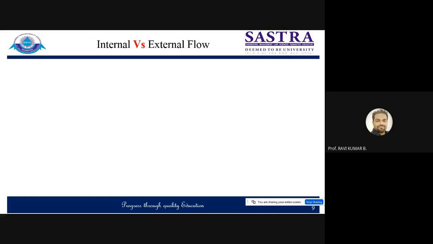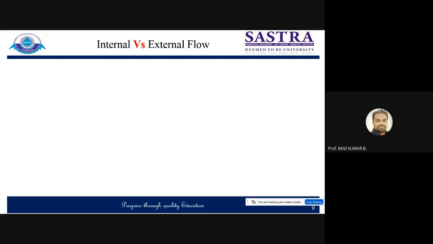But in most of the practical cases, we are dealing with external flows, because everything is moving externally over a surface. Like if you want to study the aerodynamics of a car, you will be focusing on the outer surfaces. Whatever flow is taking place on outer surfaces will be an example of external flow, right? If you want to study the behavior within a pipeline, let's suppose you want to see how to increase the mass flow rate of fuel in a fuel pipeline, then you have to use the concept of internal flows, right?